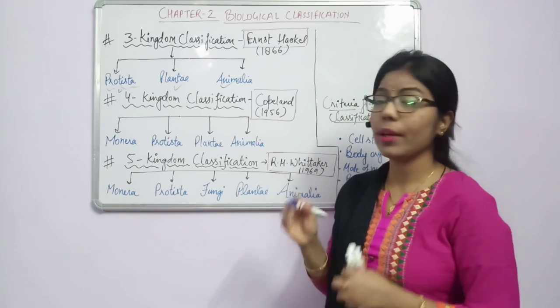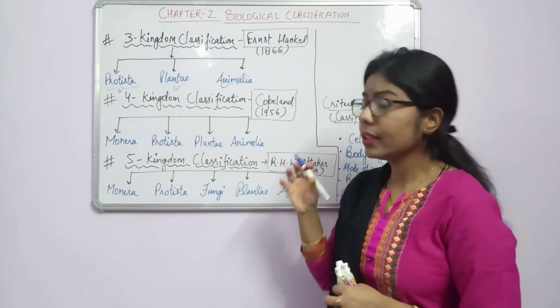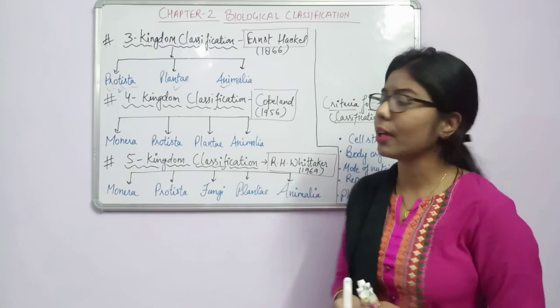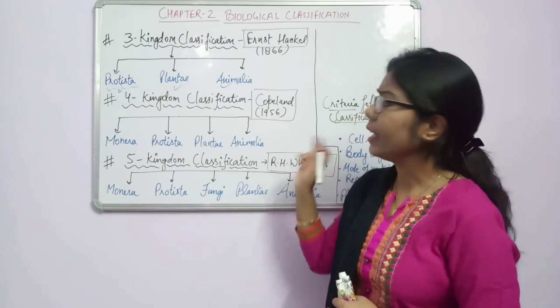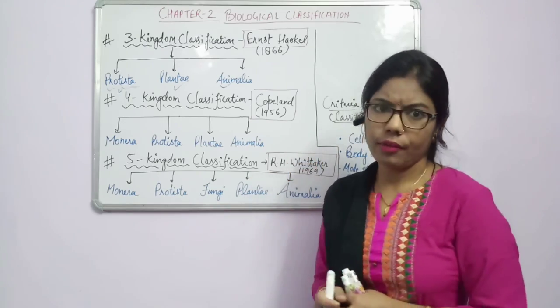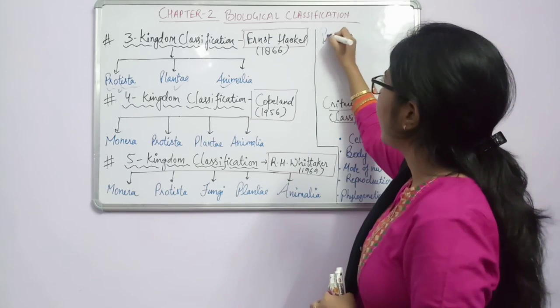So scientists were now able to compare the structure of bacteria. If you compare the structure of bacteria, there is no nucleus, and if you compare with Euglena, fine, on the basis of prokaryote